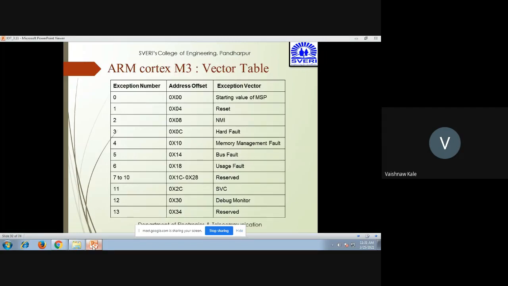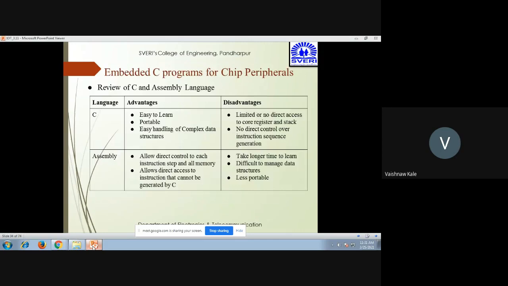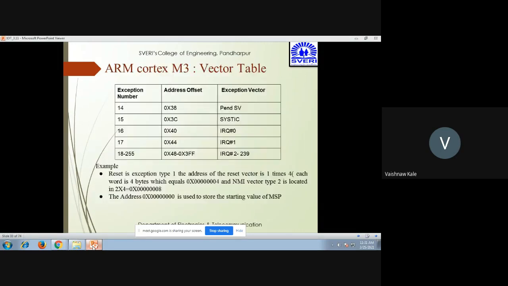Reset is exception number 1. So here the address will be 00004. And the third, exception number 2, which is the NMI, that is non-maskable interrupt, has the address 00008. So the addition of 4 goes on. That is what it is about. So this is the vector table.